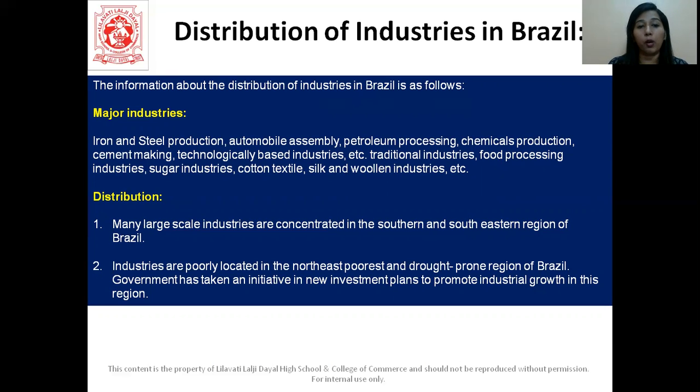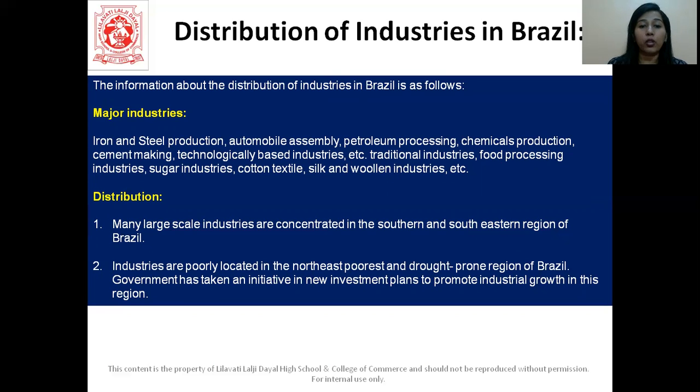Okay, now let's talk about how they're distributed. Many large-scale industries are concentrated in the southern and southeastern region of Brazil, because we've already seen that the human settlements are also in this specific area only, right? So there are more industries in this specific region.